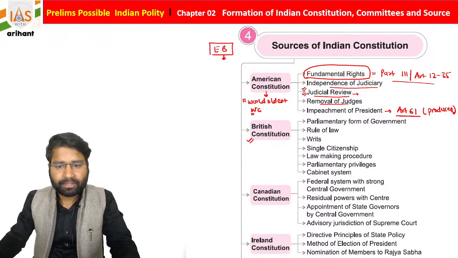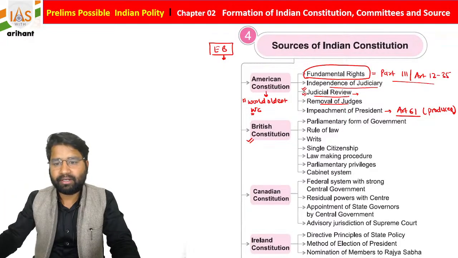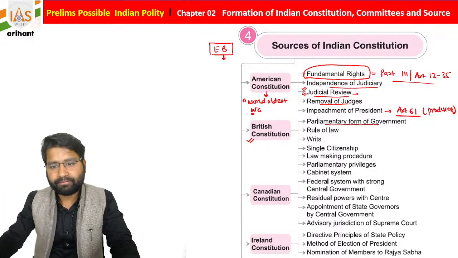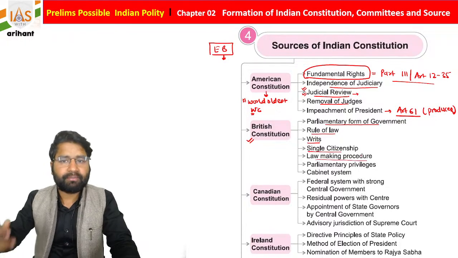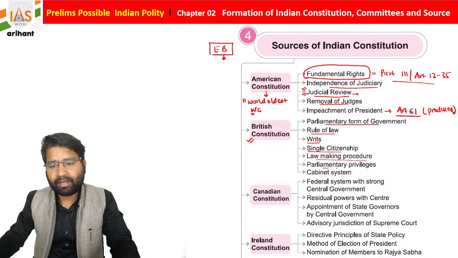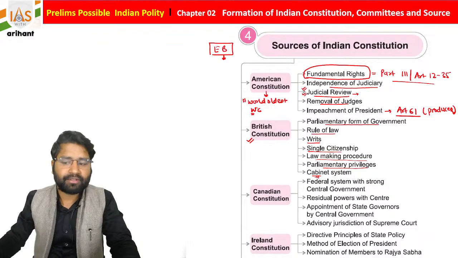If you see, students, the British Constitution, from Britain we derive the parliamentary form of government, rule of law, writs, single citizenship, law making procedure in parliament as well as state, parliamentary privileges, as well as the cabinet form of government, or you can say the cabinet system.